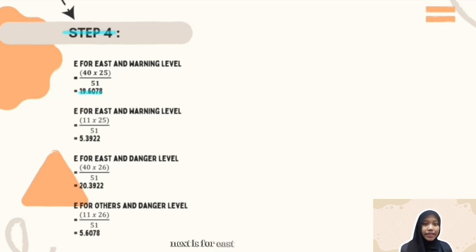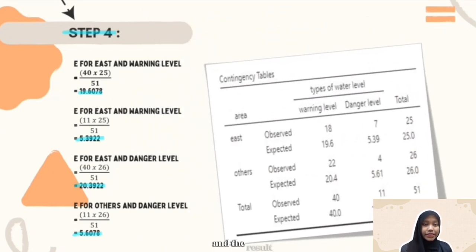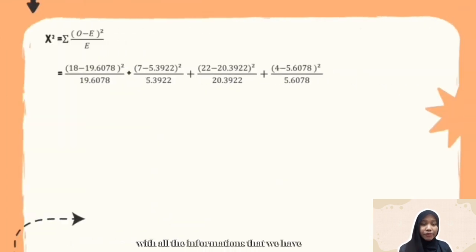Next is for west and warning level, which is 11 multiplied by 25 and divided by 51, which is 5.3922. This formula continues to calculate E for east and danger level, which the result is 20.3922, and E for west and danger level is 5.6078. We also can calculate with software such as Jamovi, and the result will come out like this contingency table. With all the information that we have calculated, now we can calculate the value of the test statistic.